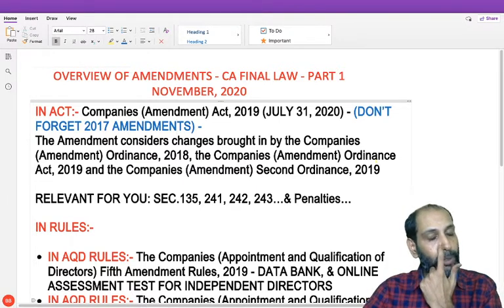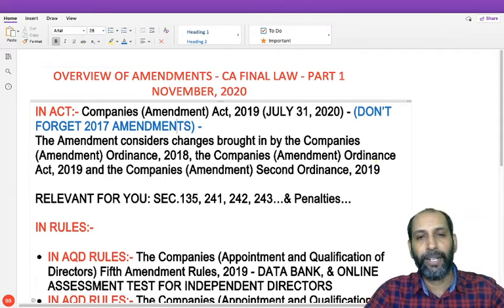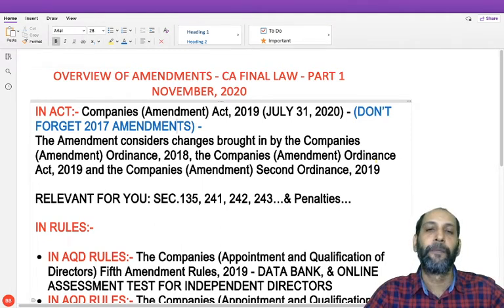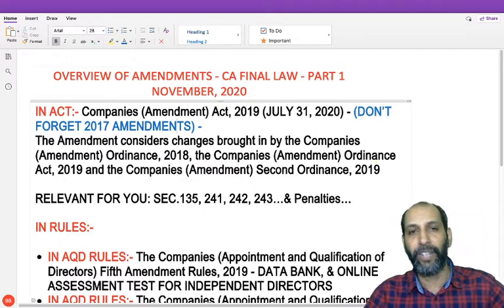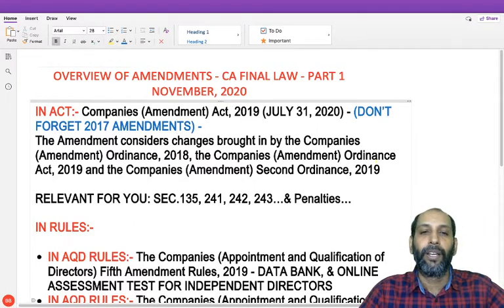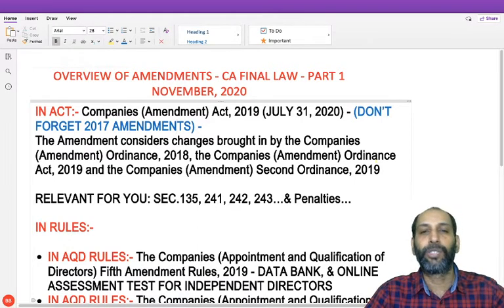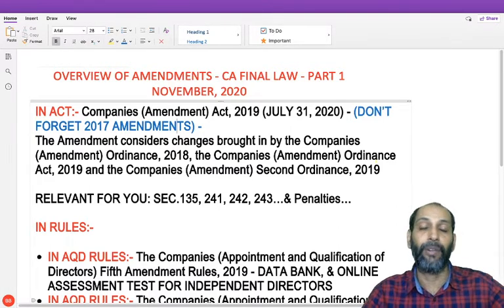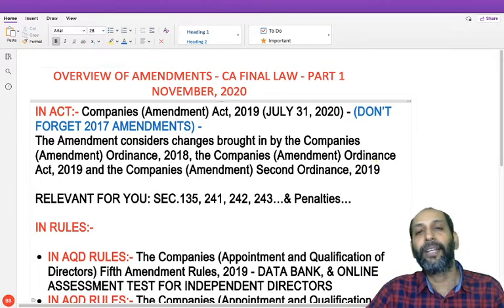So friends, this is part one of my session with respect to CA final, Corporate and Economic Laws for the new syllabus and Corporate and Allied Laws for the old syllabus. Basically, for company law I'm merging both amendments so that it will be very easy for you all. There are amendments in the Companies Act, of course in FEMA, in SEBI, and also in the Prevention of Money Laundering Act. We will cover that in different parts.